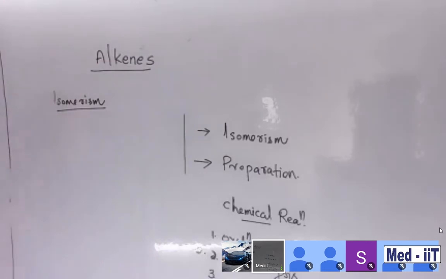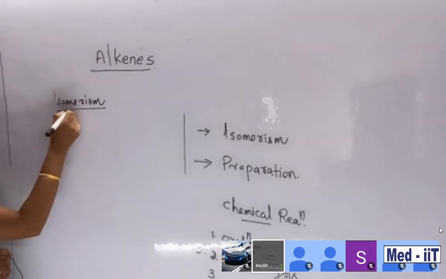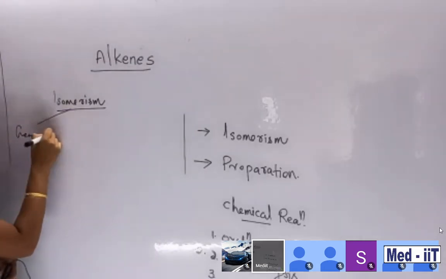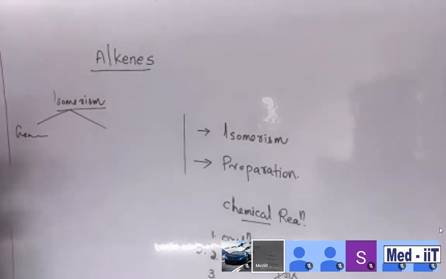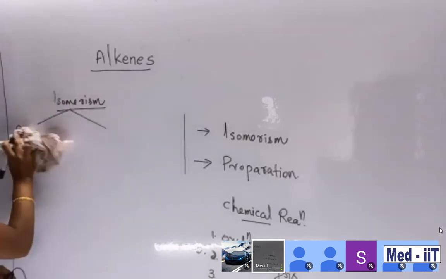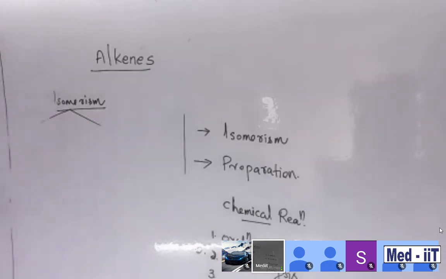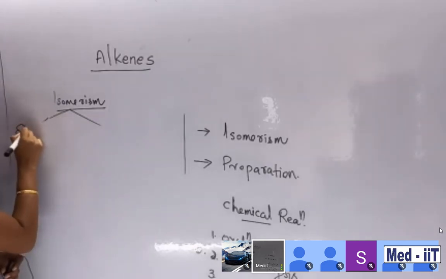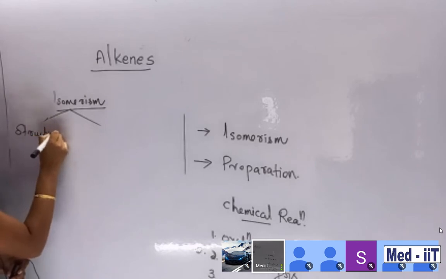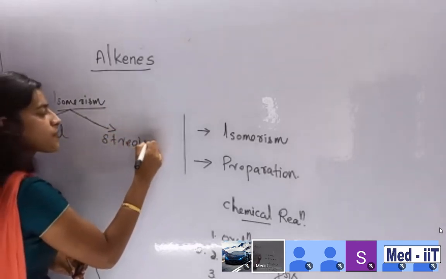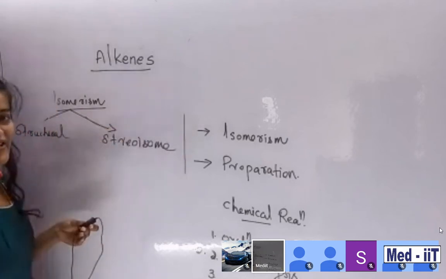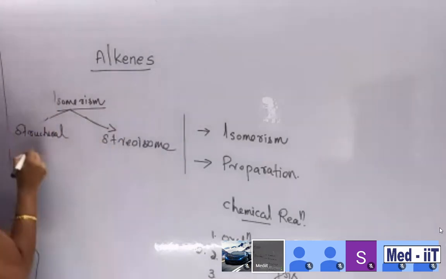Isomerism is classified into geometrical isomerism, structural isomerism, a lot of types. The major classification is structural isomerism and stereoisomerism. There are 2 major classifications.